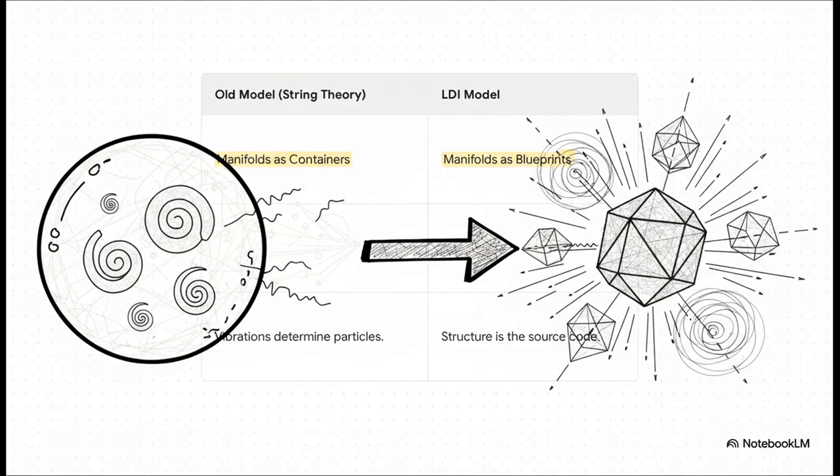But in this LDI model, they are active blueprints. They don't just contain the information, they project it. Their entire intricate geometric structure is basically the source code for our reality. So the key takeaway here really is that shift from a passive box to an active projector.